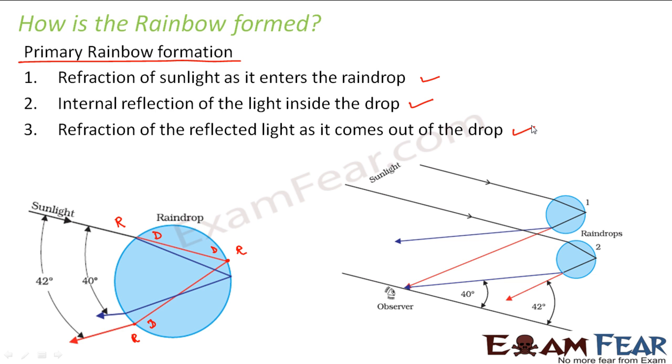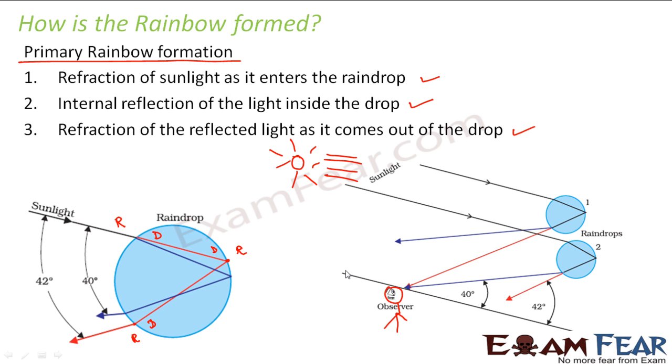Now, when these phenomena occur on different raindrops, what happens? As you see here, from the first droplet, this is the beam of light. From the second droplet, these are the beams of light. If the observer is standing here such that his back is towards the sun, so the sun is somewhere here, right? The sun rays are coming from here, and the observer is standing here. His back is facing towards the sun, so he will be able to see this light, because if the observer is facing the sun, the formation of the rainbow takes place at his back, so he will not be able to see it.